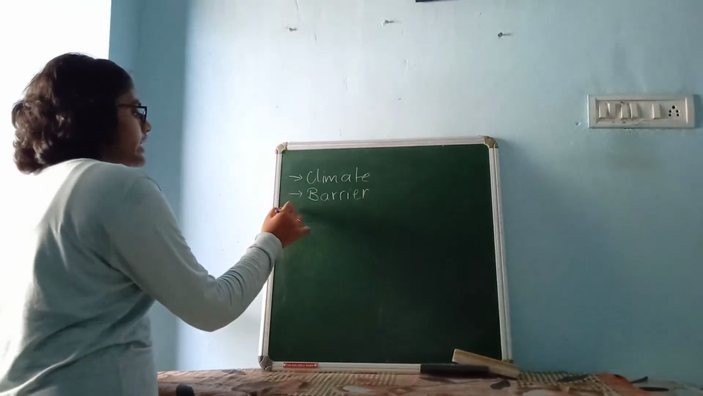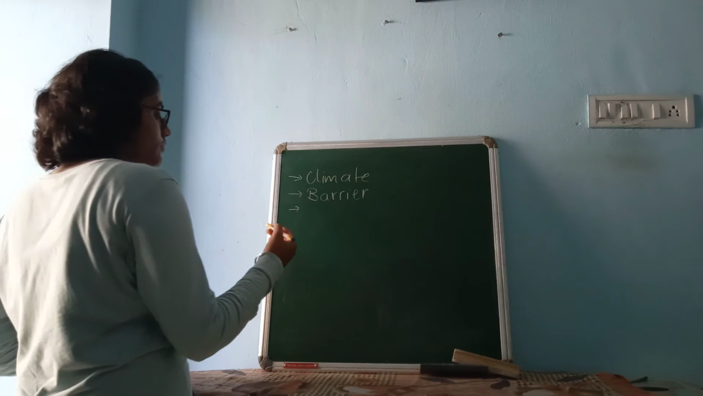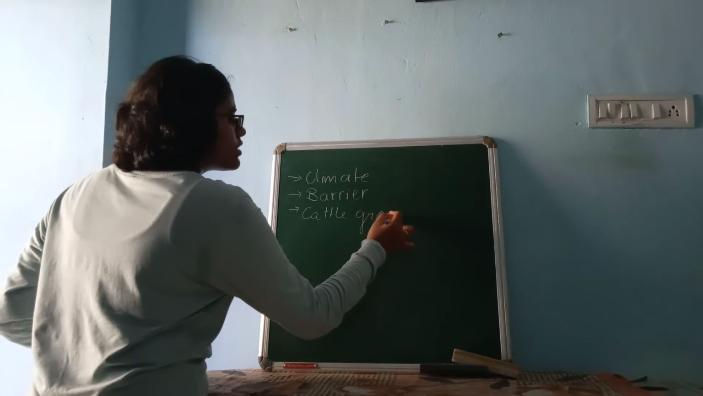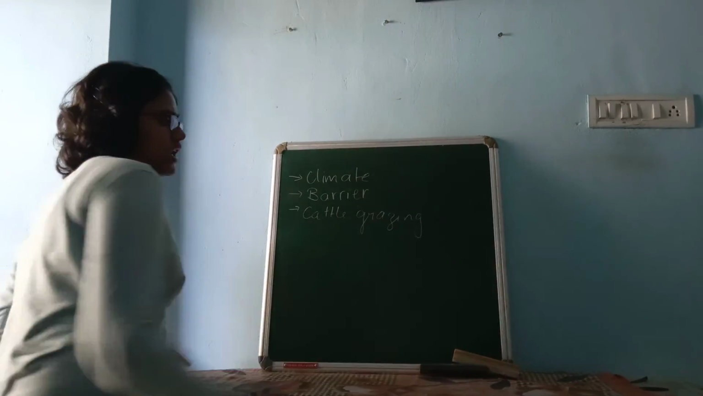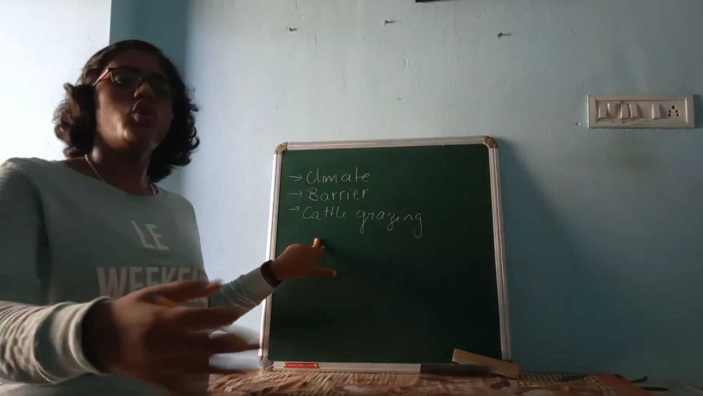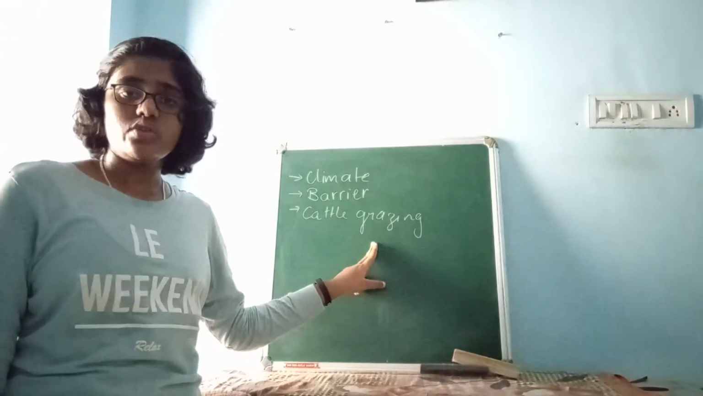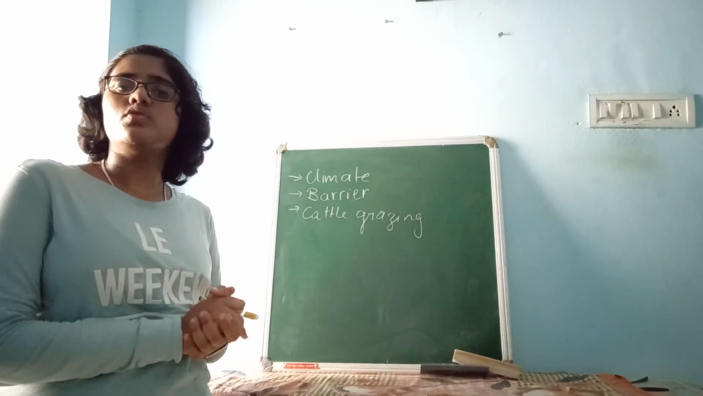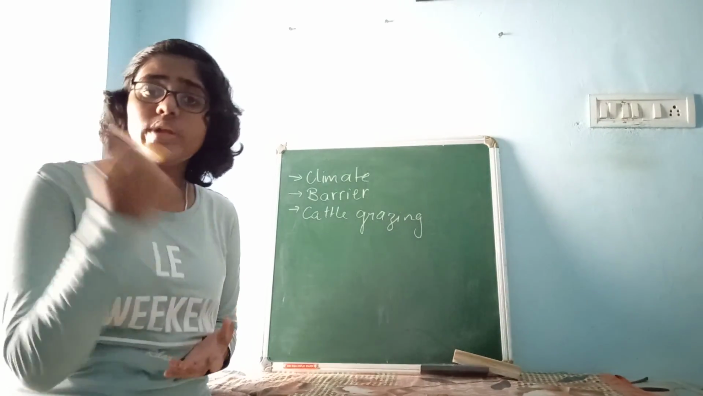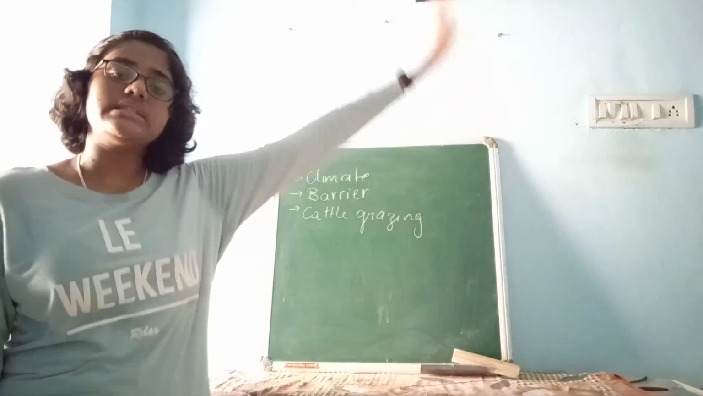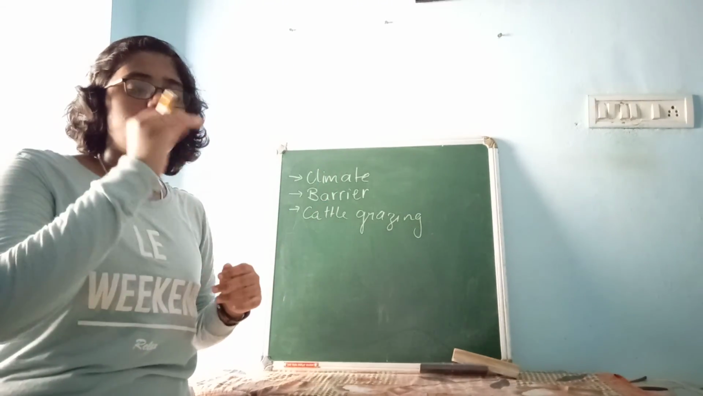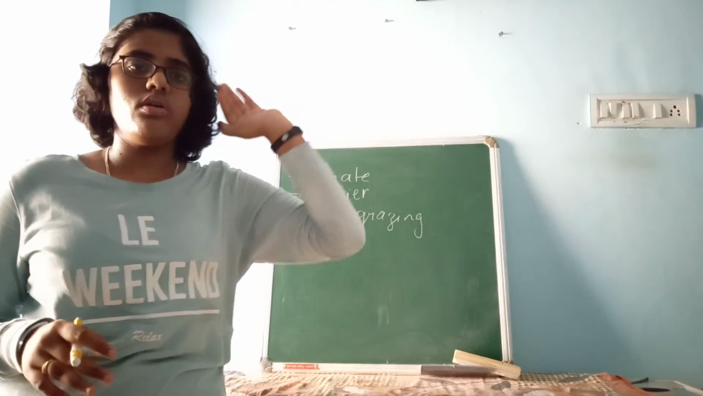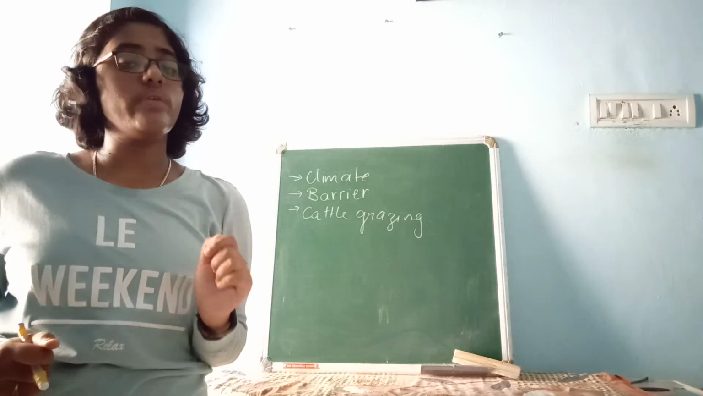Next, cattle grazing. You know cattle: sheep, goats, cows, etc. Grazing means eating grass. How are mountains helpful for these cattle? Mountains will have snow, and there is a reason: because of the high altitude, while going more and more above, the temperature will decrease. So that's why snow will be there.